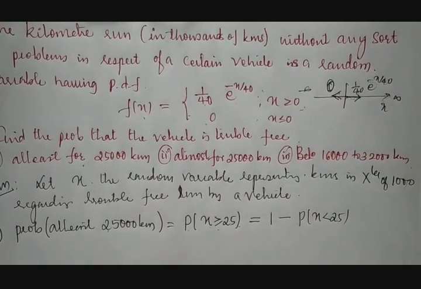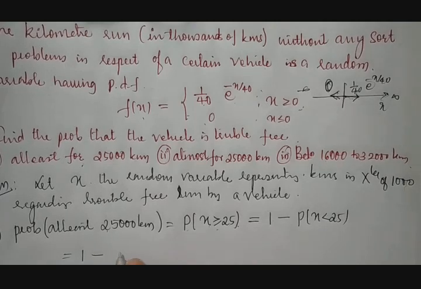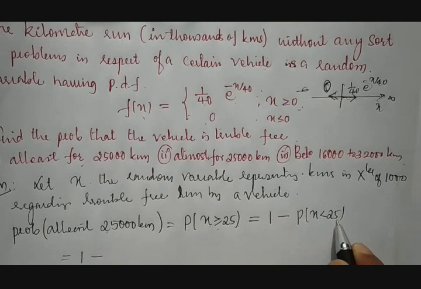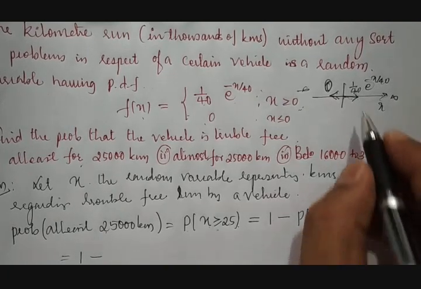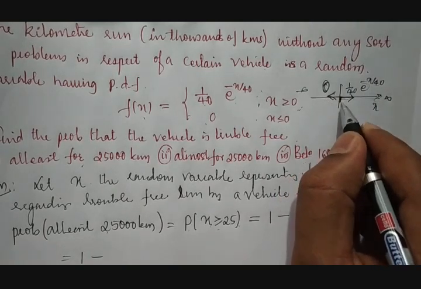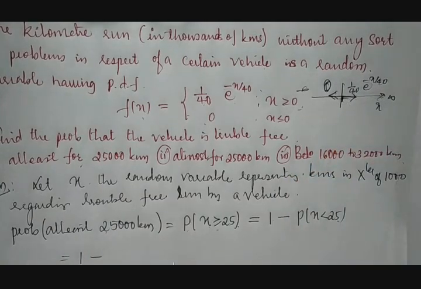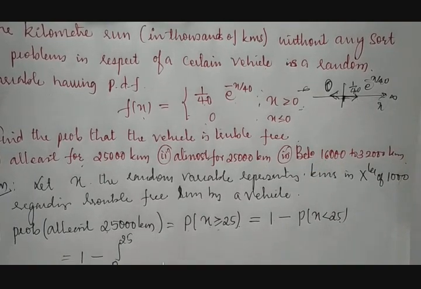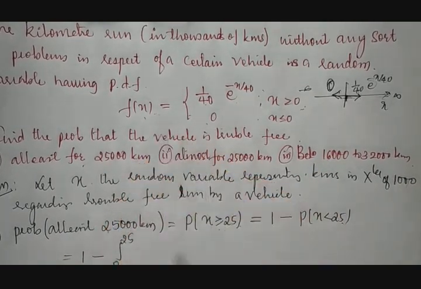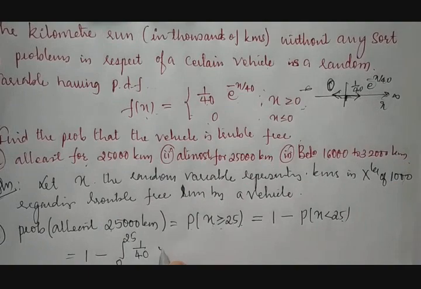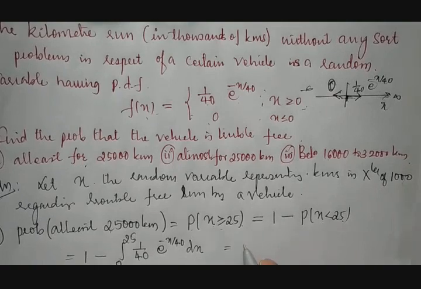Then this is equal to 1 minus the probability of x less than 25, where 25 is the maximum value. The minimum value: x is from 0, and less than that the function is 0, so I cannot take x less than 0. Therefore it is the integration from 0 to 25 of f(x), which is (1/40) e^(-x/40) with respect to x.